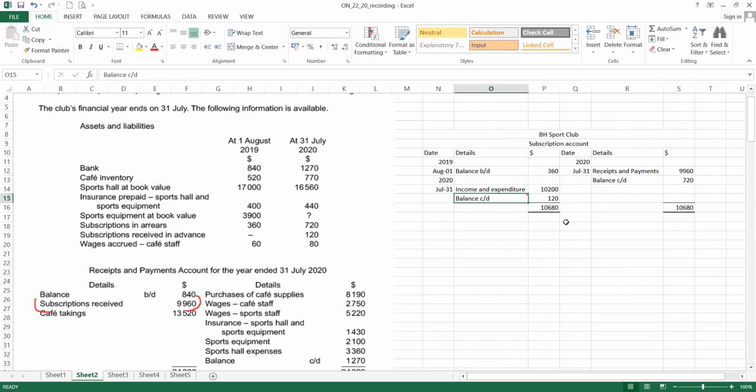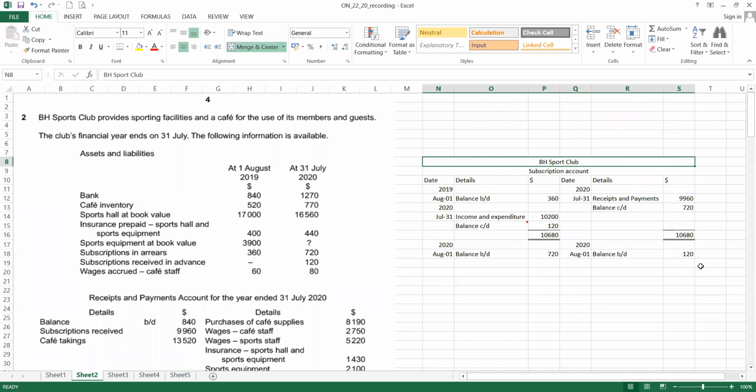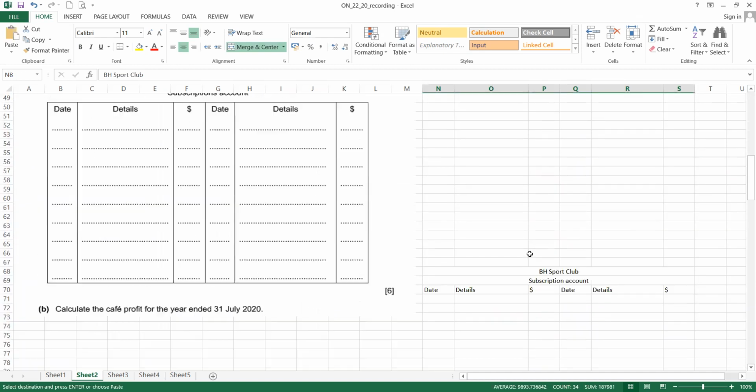As usual, balance carried down, balance brought down. Make sure we complete it. August 1st. Balance brought down. Okay, 120. 720. So this is the amount that we get. Okay, now next up. Okay, what else do we see? Okay, let me move it up, move down first.